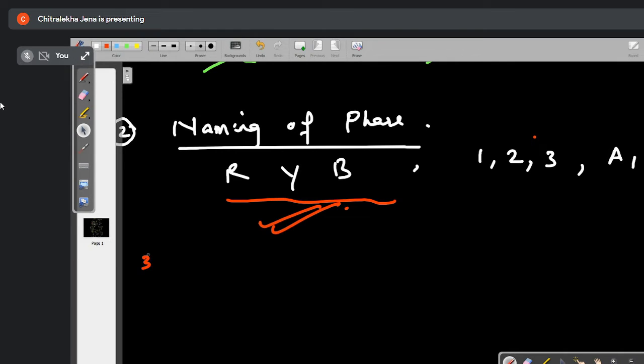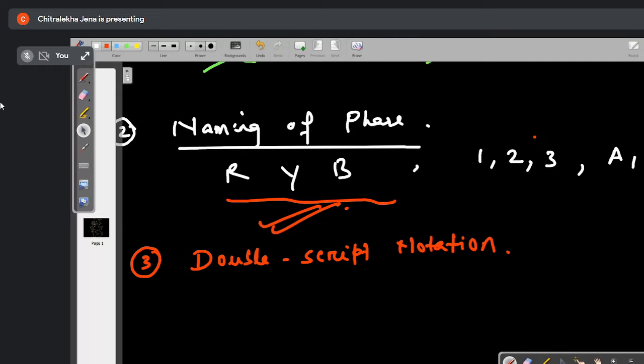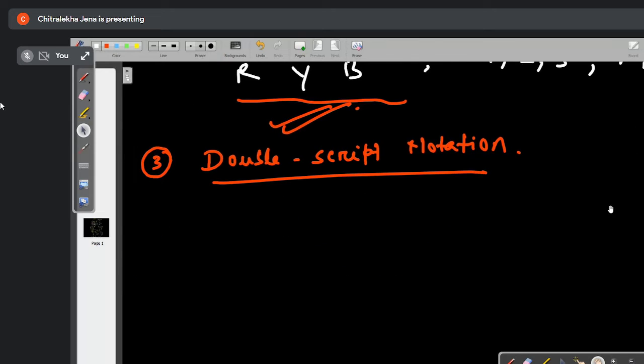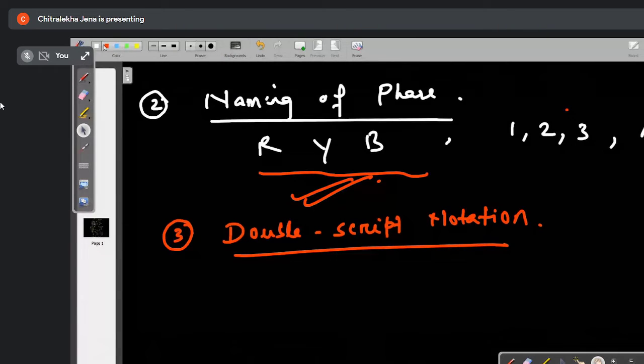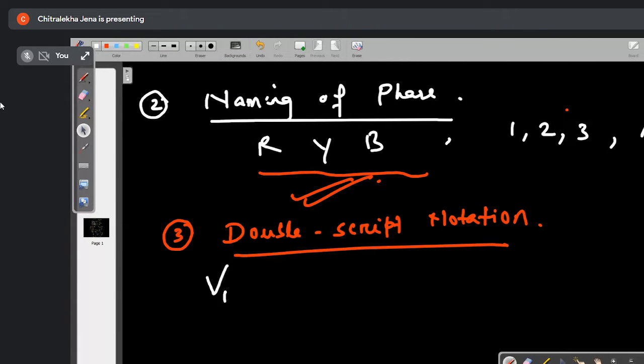Okay. Now coming to the third one, the last one, that is double script notation. Double script notation means if I am writing VRY, what does it mean? VRY is equal to how much?